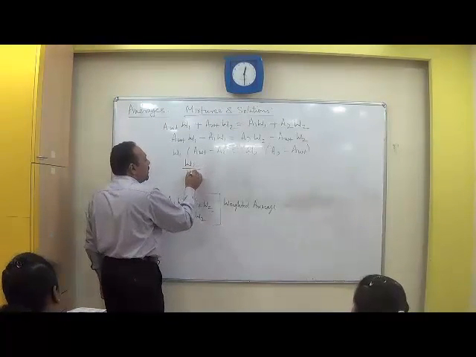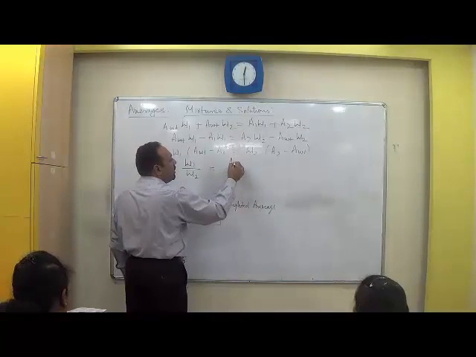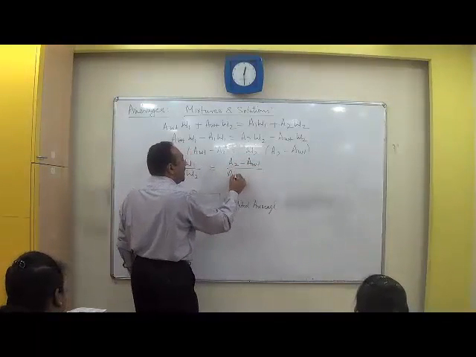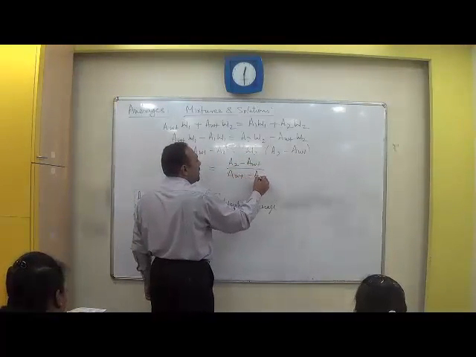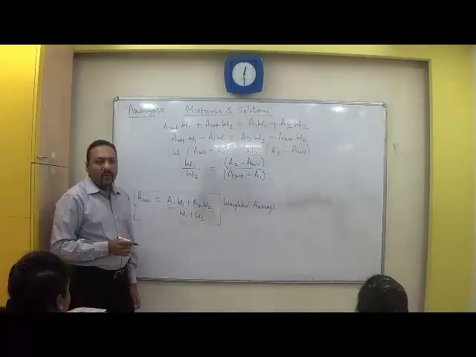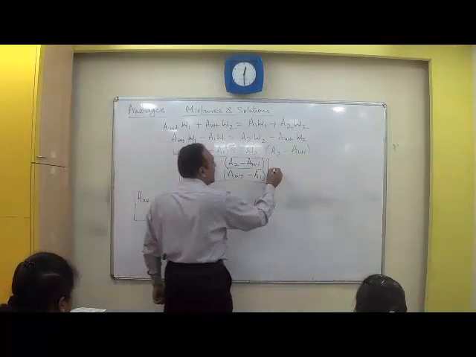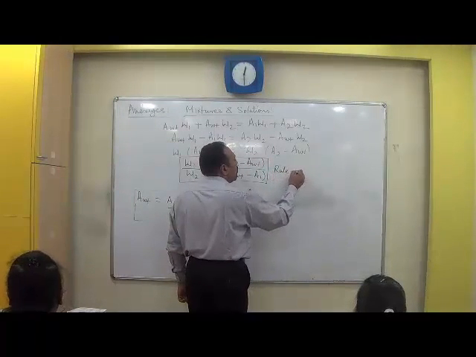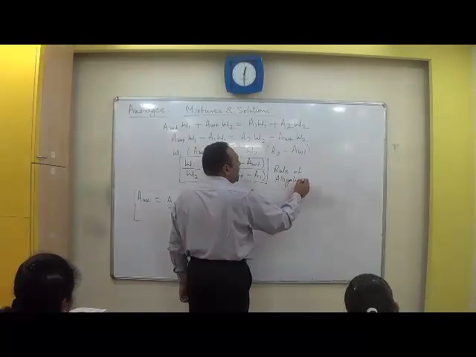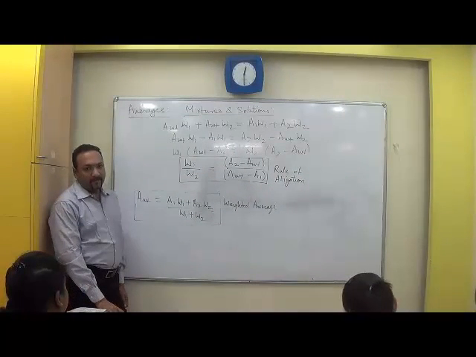Finally, W1 divided by W2 is equal to A2 minus AWT divided by AWT minus A1. This is known as rule of alligation.